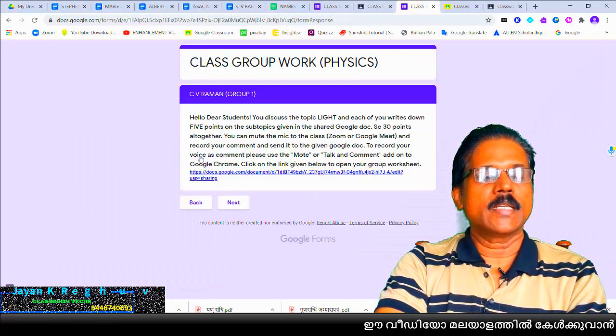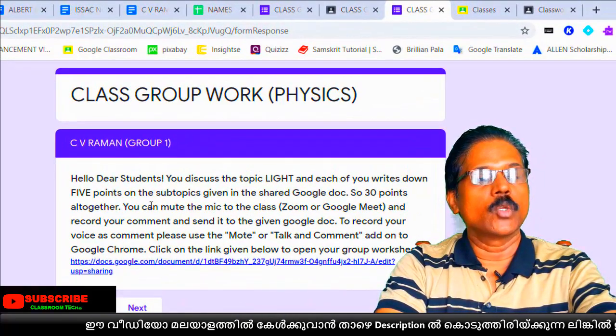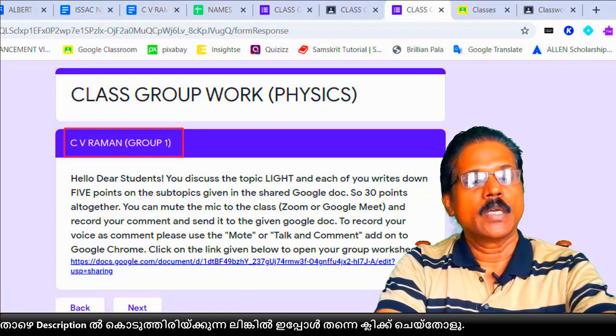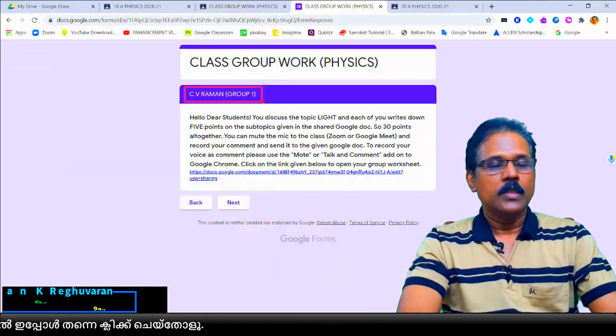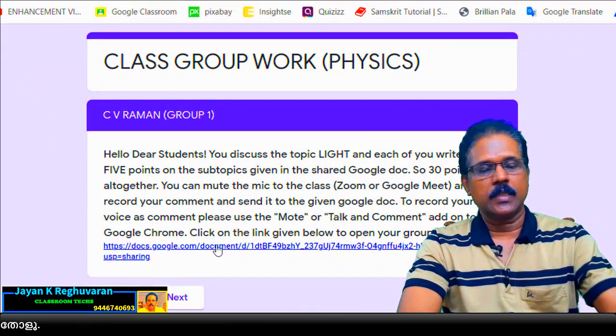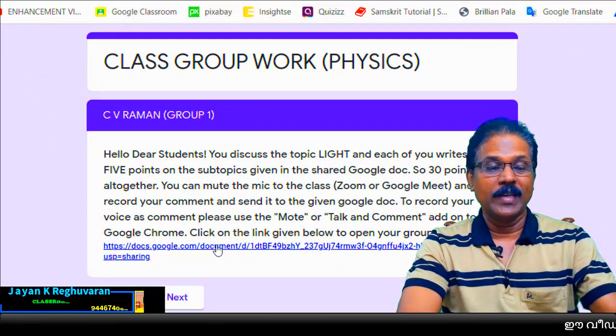Then only now she understood she is in the CV Raman group. Now she can see her group name here at the top of this section. See, CV Raman group. Just below, there are instructions. Now she will start by clicking this document. There are instructions there. She will read and click on the document link.